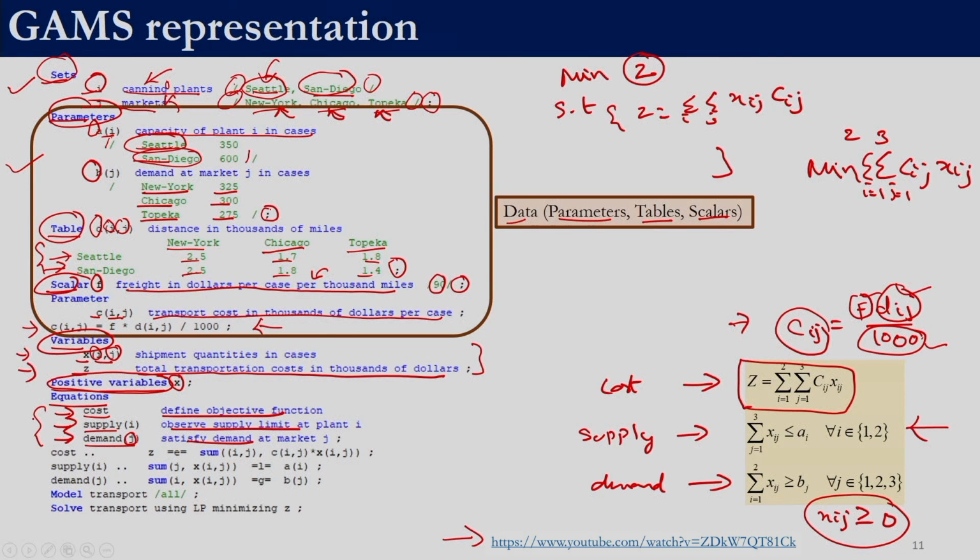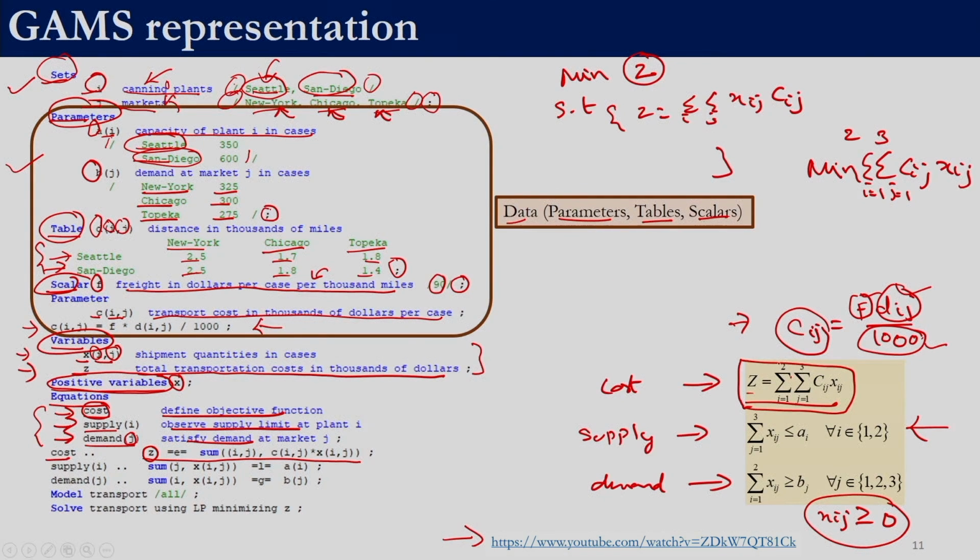Now, we need to define the equations. So, here we define the equation. We have used the equation name cost, so we are writing what the equation cost is. We write cost over here, then a space and 2 dots, and then whatever constraint we have. So, the equation is the variable z, =E=, which means it is an equality constraint. That is why we have =E= over here.